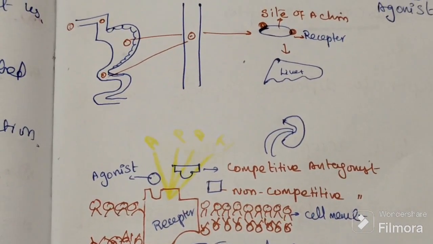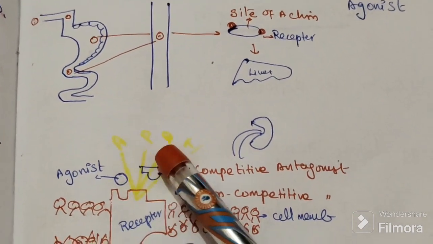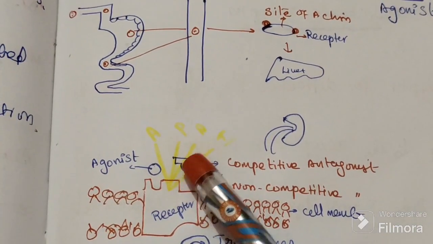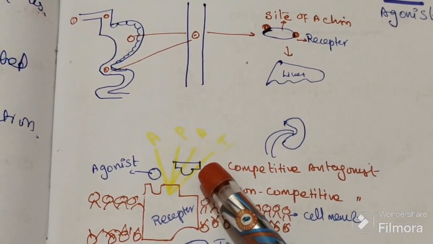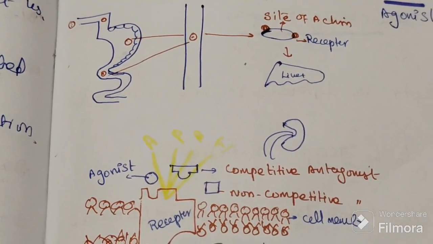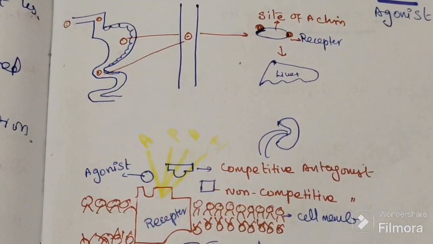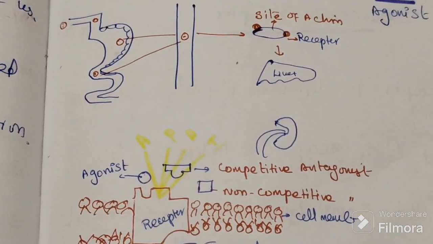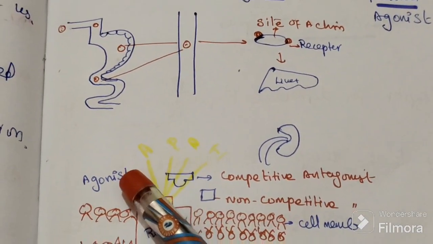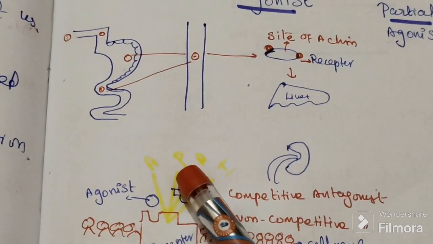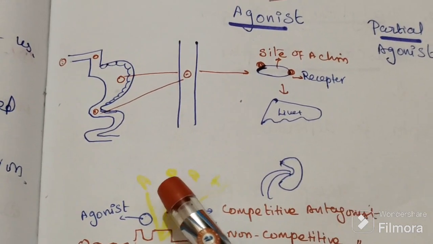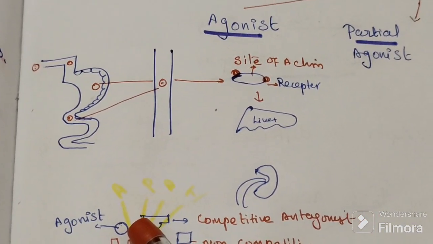The second one is the partial agonist. The drug is also coming, also binding, and also activating, but not maximally, only submaximally. The first one is maximum, so it has the name agonist. Partial means not completely, not maximally, but submaximally, so it is called a partial agonist.